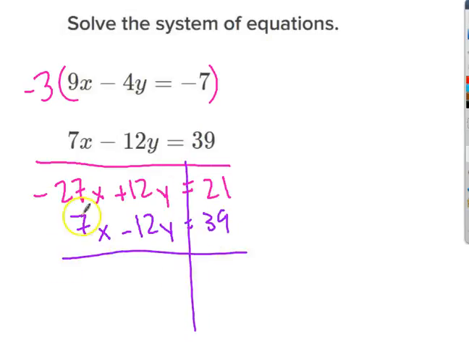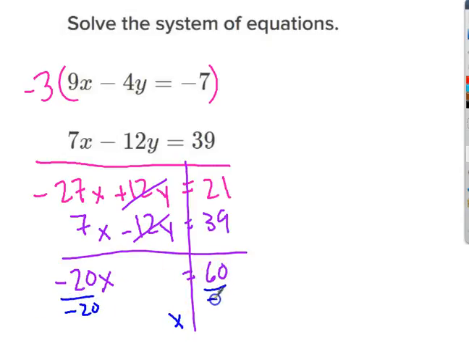And combine. These are opposite, so only 20 of them are left. All of those cancel. 39 and 21 make 60. And using the division property of equality, I can divide both sides by negative 20. I get negative 3.